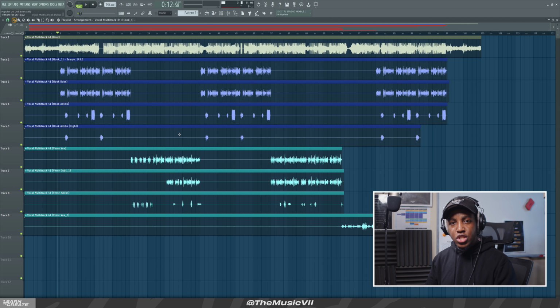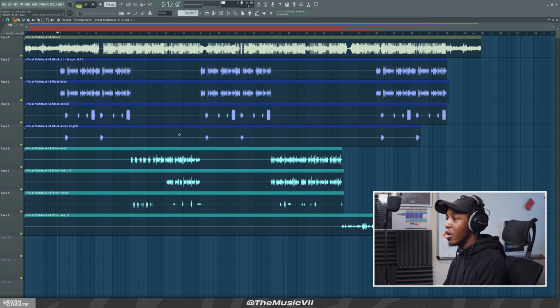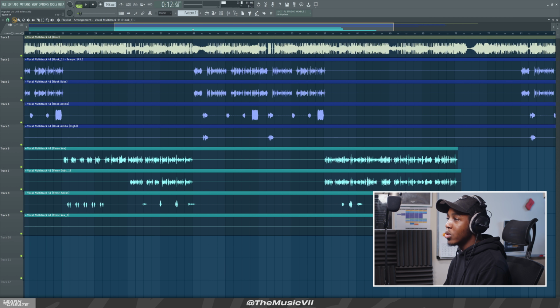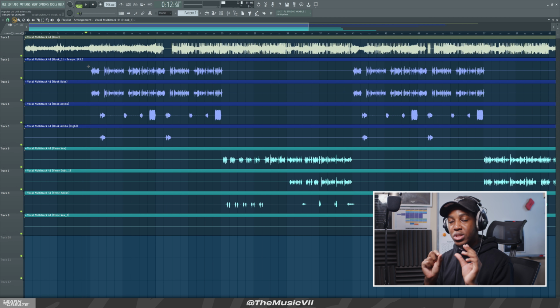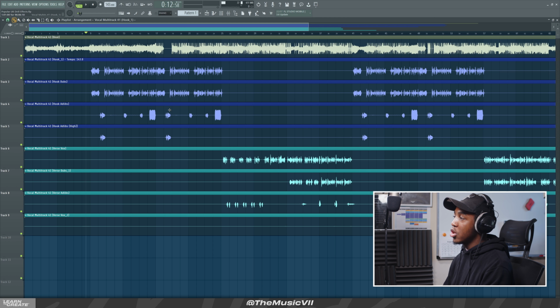Alright, so the first UK drill effect I'm going to be showing you how to do is the stutter effect. This one is kind of simple, okay? In order to do this, all you want to do is select a phrase you want to stutter. So that stutter effect is that, something like that. So let's select a phrase. Let's say, for example, if we want it to be around the verse.